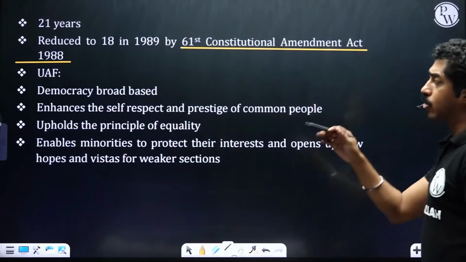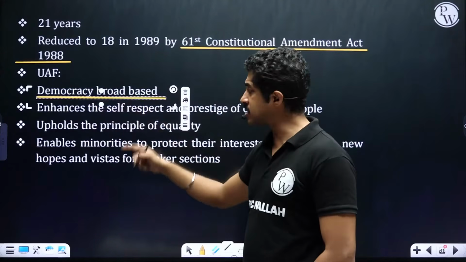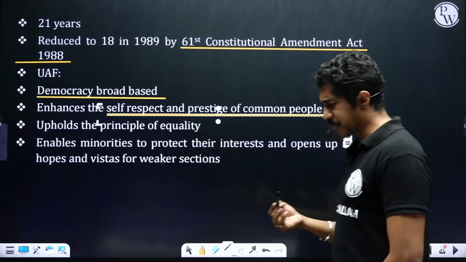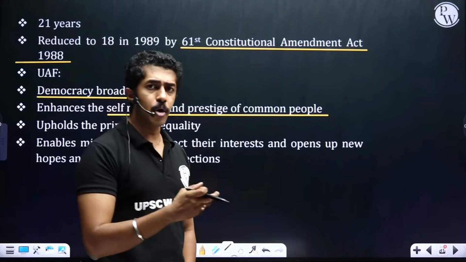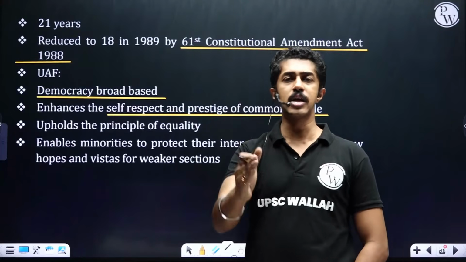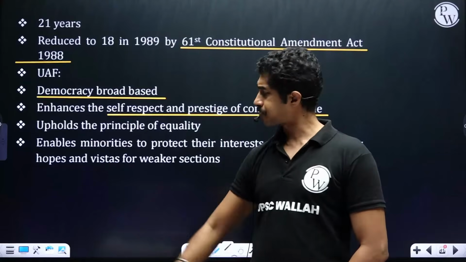Then, universal adult franchise, democracy to make it broad based, enhances the self respect and prestige of common people, especially in a country like India where caste system is so brutal. It is important that we tell everybody on that particular day, everybody equally, you are all equal, you all have the right to one vote.